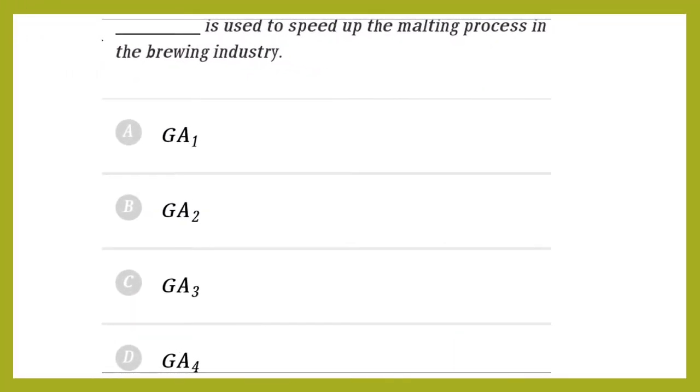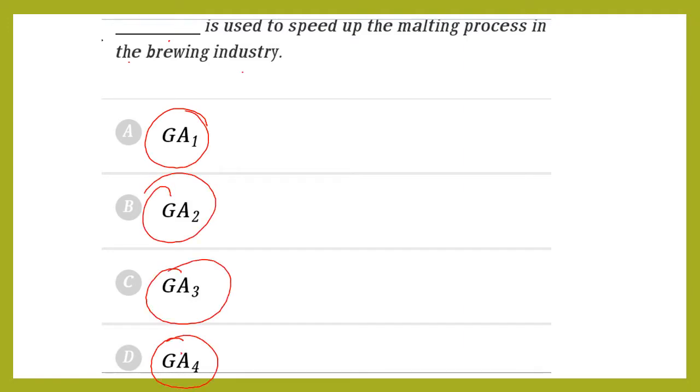Here, in this question, dash is used to speed up the malting process in the brewing industry. GA1, GA2, GA3, GA4, among which GA3 has a greater alpha amylase.